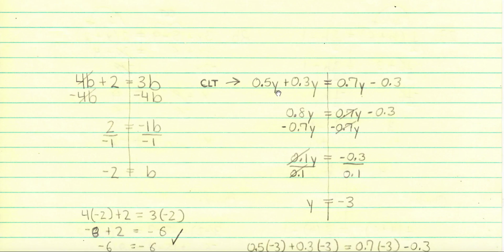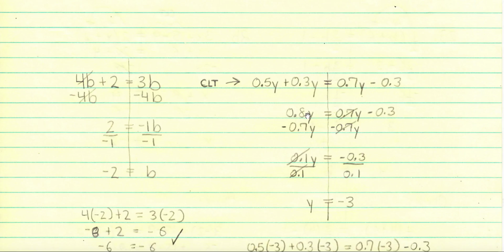Taking 0.5y plus 0.3y equals 0.7y minus 0.3. On this side of the equation, I have two terms which are like terms. There's no need to do the opposites or the inverses. So we're going to do a little CLT, combine like terms. So add them like you normally would. 0.5 and 0.3 gives me 0.8y.